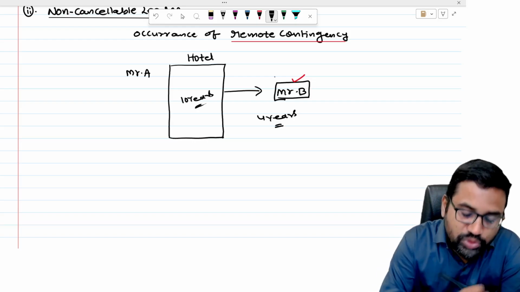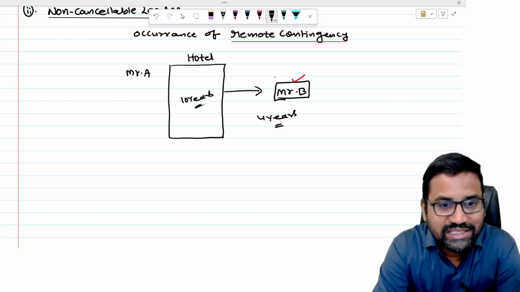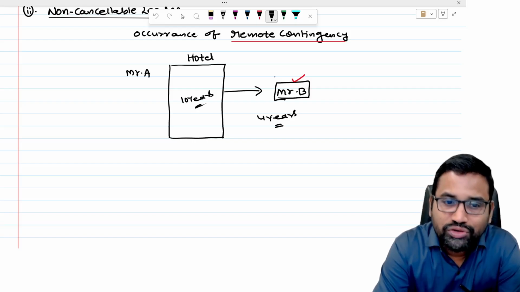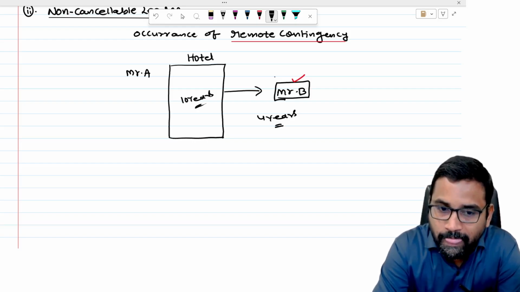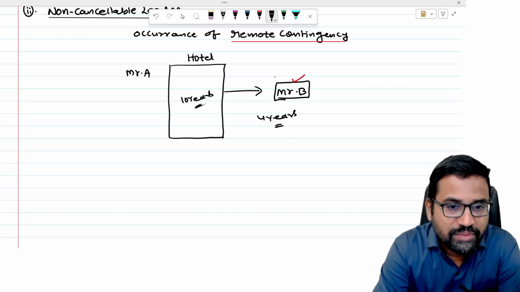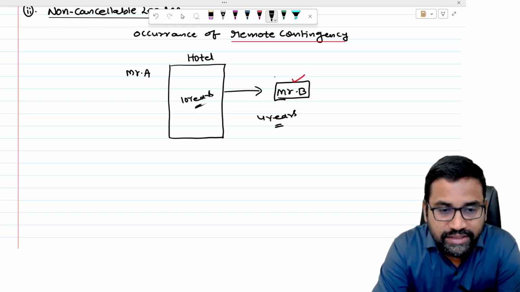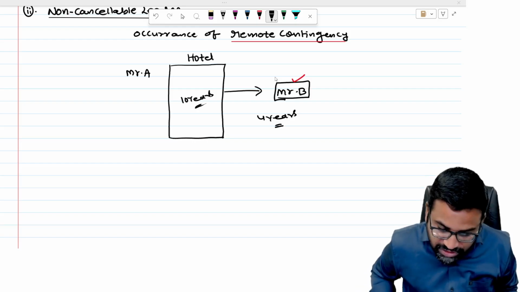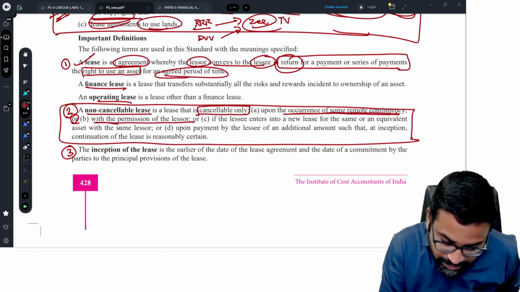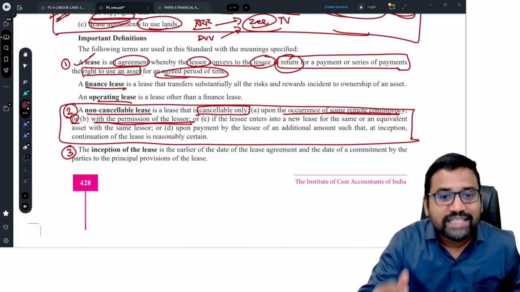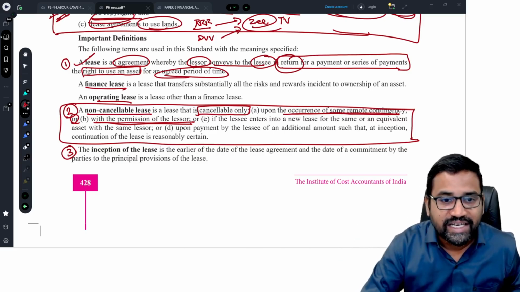So Mr. B approached Mr. A and said, see, this is the position of my business, so I don't want to continue. Now Mr. A is also a businessman. He understood, okay, you can cancel the lease. So with the permission of the lessor, a lease can be cancelable. Still it is considered as a non-cancelable lease and AS 19 is applicable.